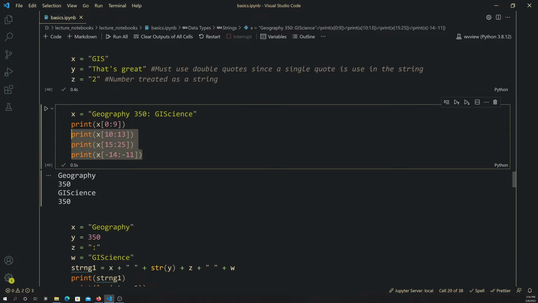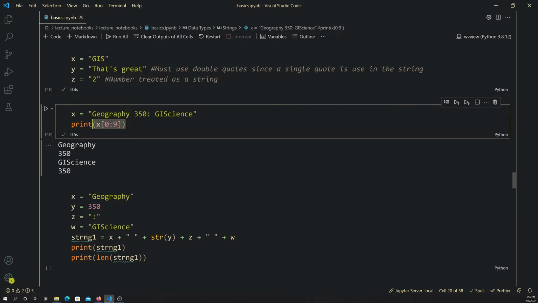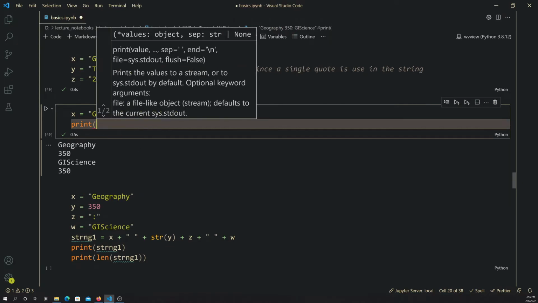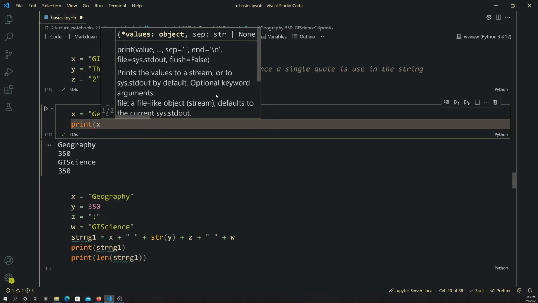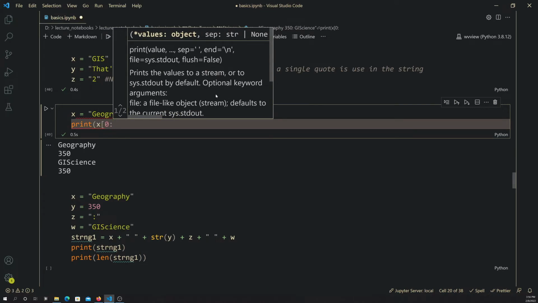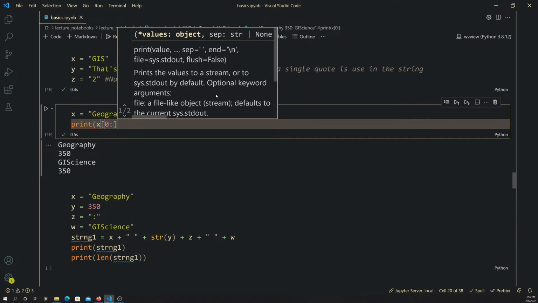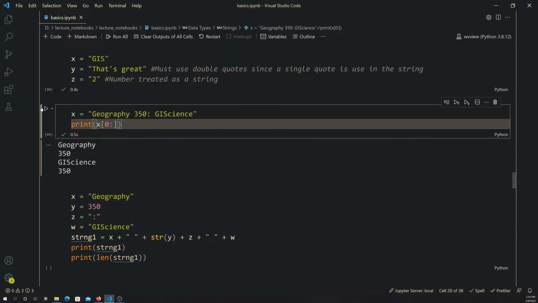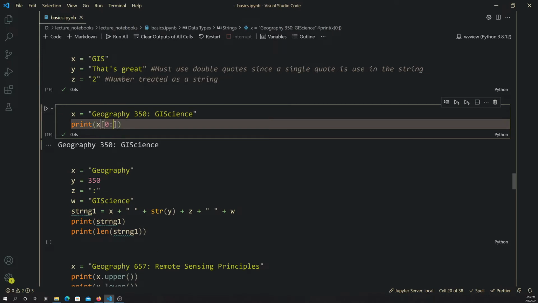So let's just get rid of these. And we can do something like, if we did print x, if you did 0 followed by a colon, that just means from the index 0 onward. So that's just going to print the whole thing. Let's start at 350. So 0, 1, 2, 3, 4, 5, 6, 7, 8, 9. So this would be 10 onward.